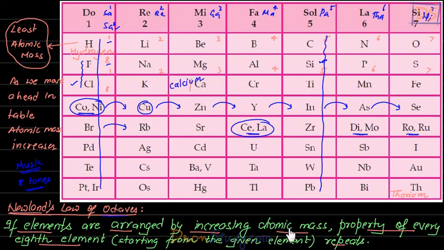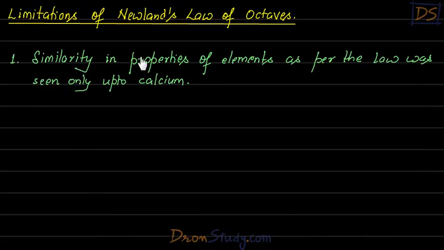But dear students, very unfortunately, even this classification which was done by Newland had many problems, and that's why it was rejected by the rest of the scientists of the world. So students, we need to see now what were the problems with this classification. Okay, so students, let us start. So we'll see the limitations of Newland's law of octaves. Limitations basically means what were the problems with Newland's law of octaves, right students?